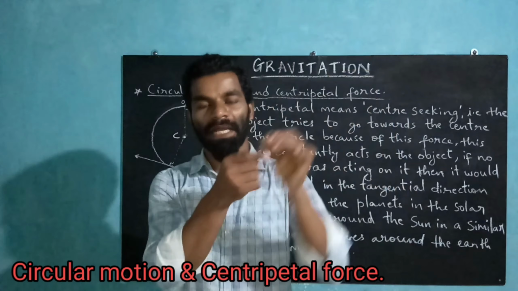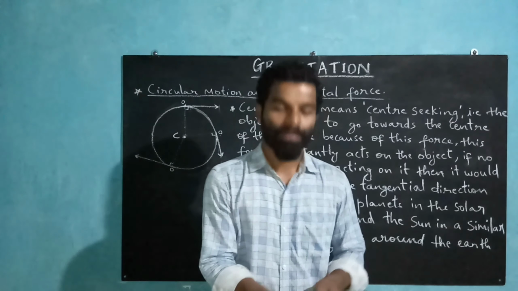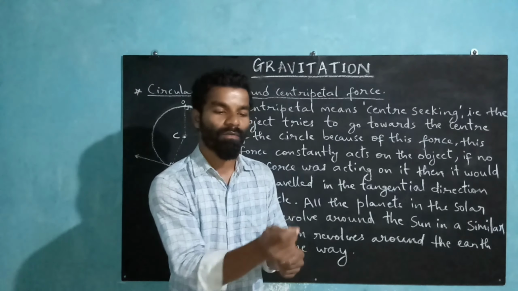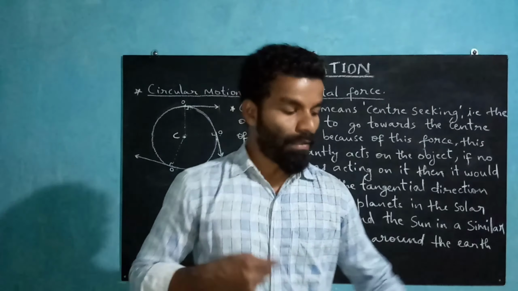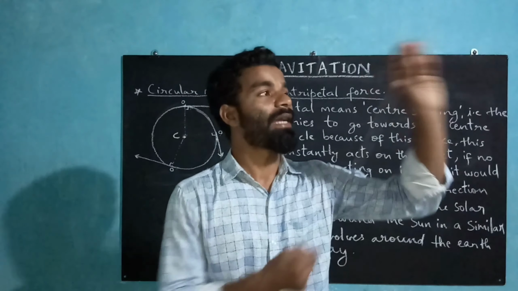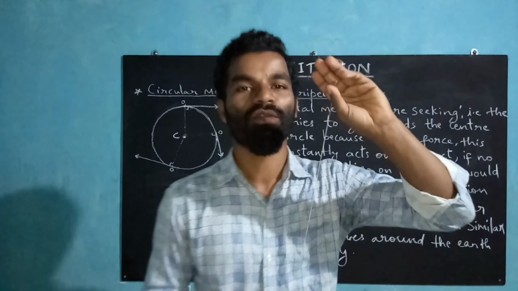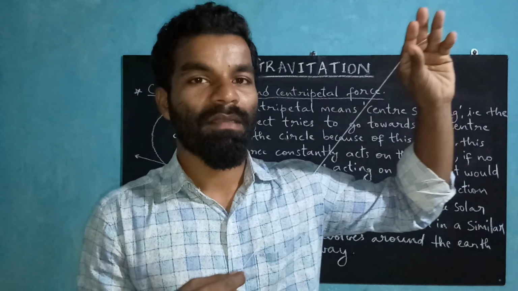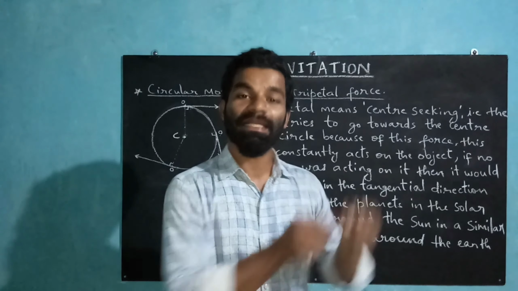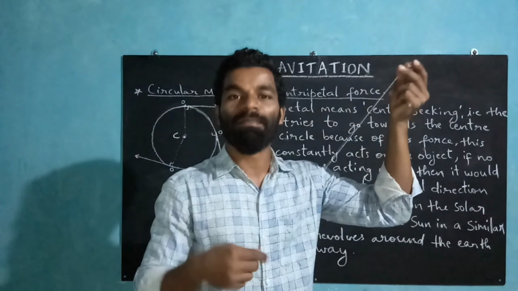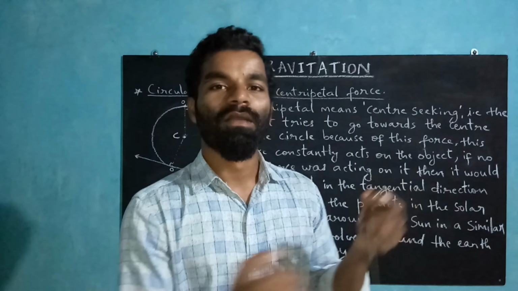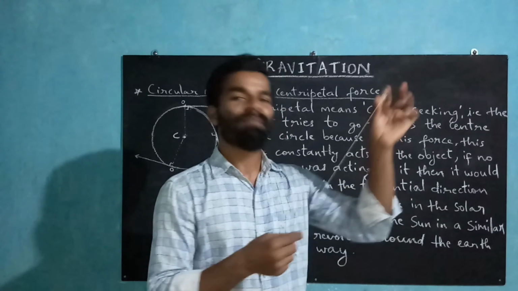Take a stone, tie a thread to it and try to rotate it. What do you get? The stone is trying to go away. You can feel the force at the center. It is trying to go away, but still it cannot go away because of this thread. The same thing is occurring in the case of the moon and the earth. There is not a thread, but instead of a thread there is a force of gravitation which pulls the moon towards its center. The same thing occurs over here.